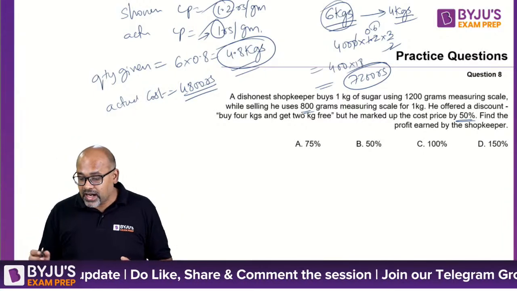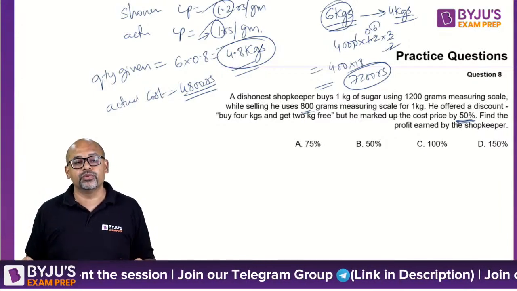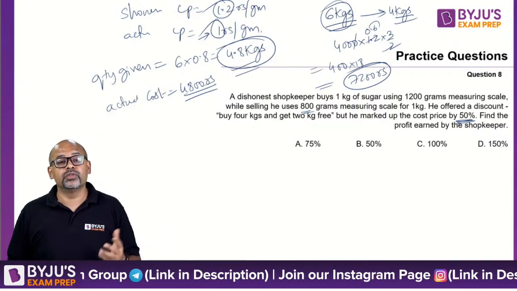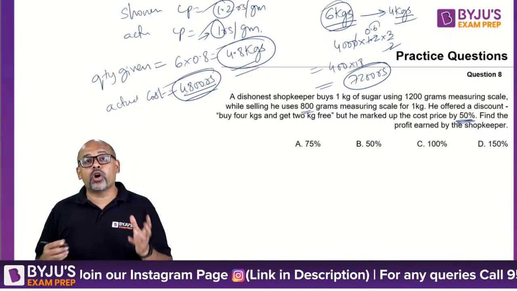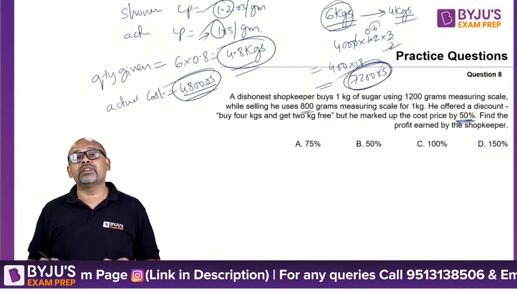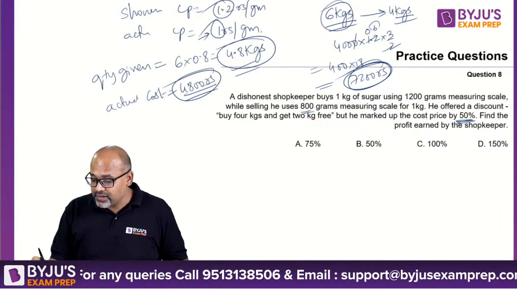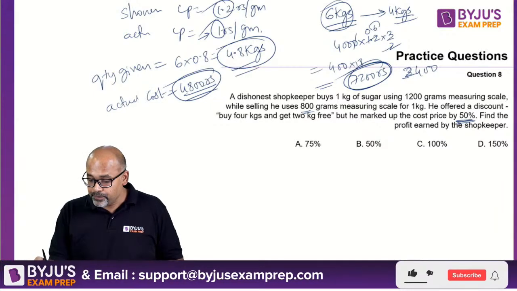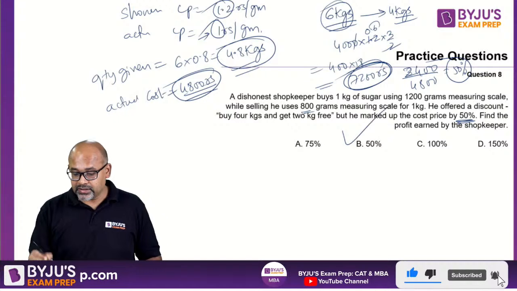Why 3 by 2, Sanskar? 50% increase is 1 by 2, 3 by 2. Increase means 1 plus 1 by 2. So it is 3 by 2. So 4800 rupees is my cost price. 7200 rupees is what I am getting. So what is the profit value? Profit is 4800 and 7200, that is 2400 by 4800, which is 50%. Answer option B.